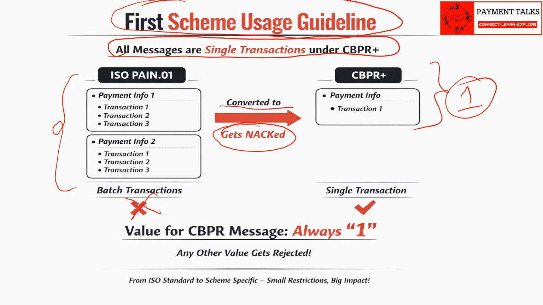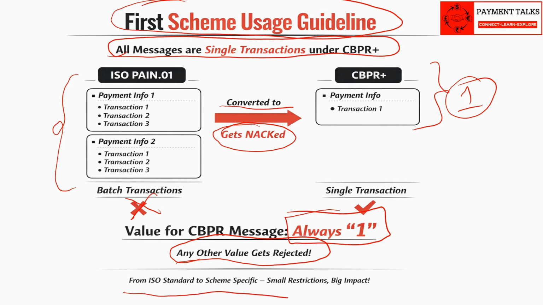So now the value in this field for a CBPR message would be, can you guess? Yes, it is always 1. Any other value than 1 will be rejected by CBPR. I hope that now you understand the difference between standard ISO and the scheme specific message.